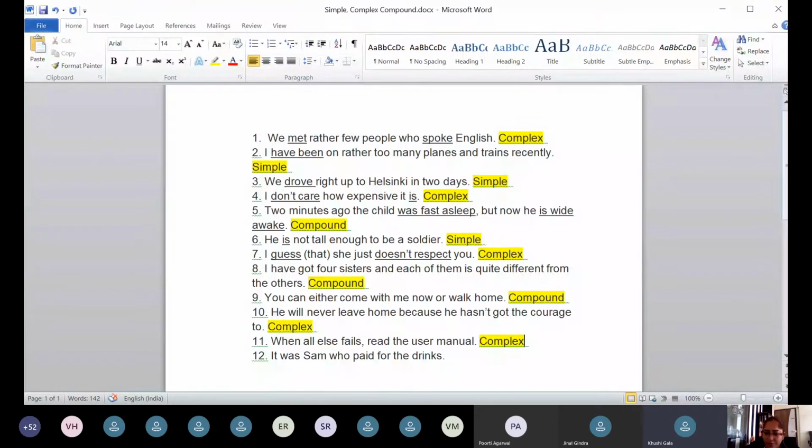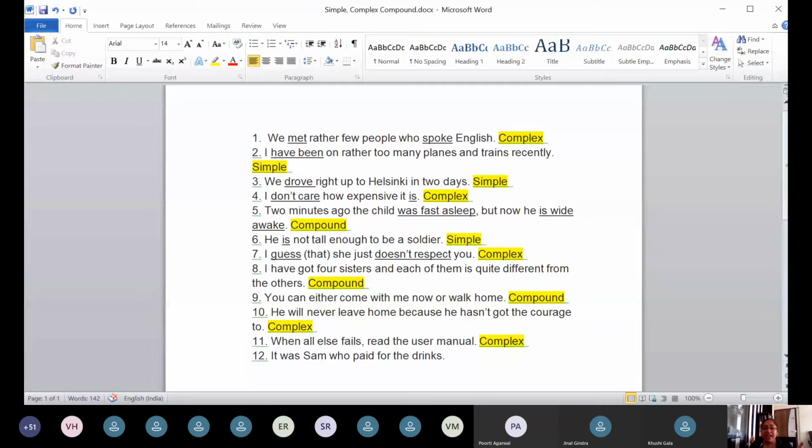Correct. You are right. Therefore, it's a complex sentence. It was Sam is the main clause. Who paid for the drinks is the subordinate clause. Who paid for the drinks is actually describing the person Sam. Not exactly in terms of physical description, but he is that person who paid for the drinks.